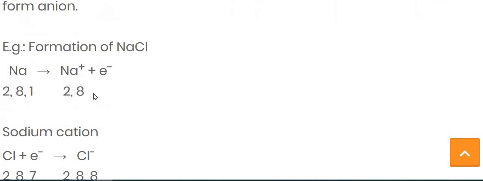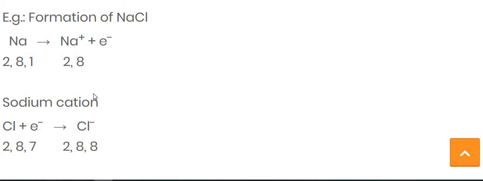As I give the example of the formation of NaCl, Na means sodium, which is a metal, and its electronic configuration is 2,8,1. So it loses this one electron and forms a cation. By that it forms a new configuration of 2,8 because it has lost the one electron.